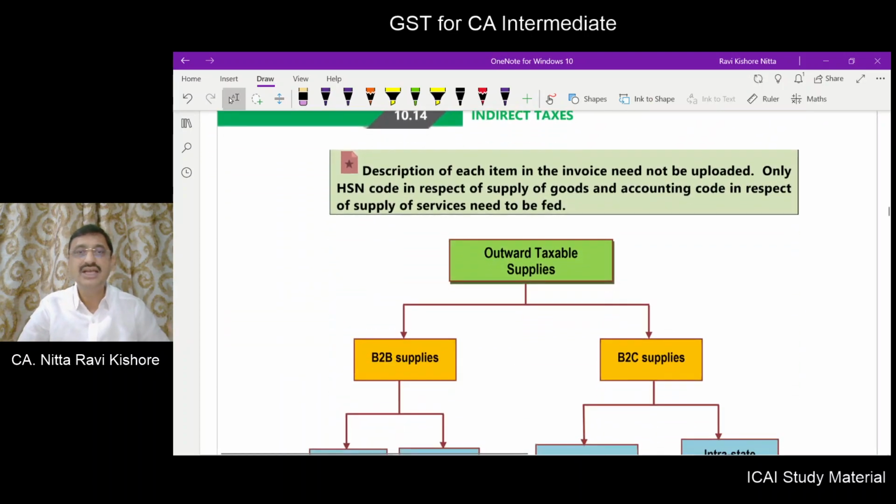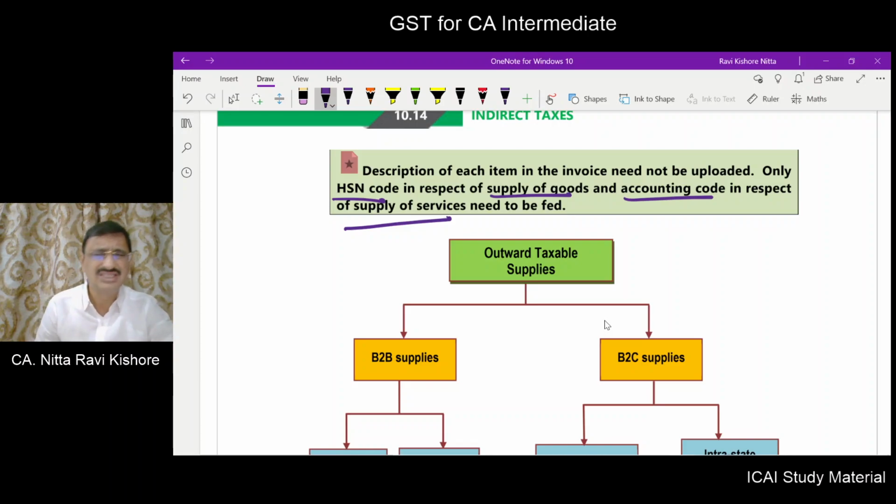Now we have a flowchart type of description about the contents of the GSTR1. Also, the description of each item of invoice need not be uploaded, but only the HSN code in respect of supply of goods and the accounting code in respect of supply of services need to be fed. If you want to refer to the GSTR1 format, just Google it.